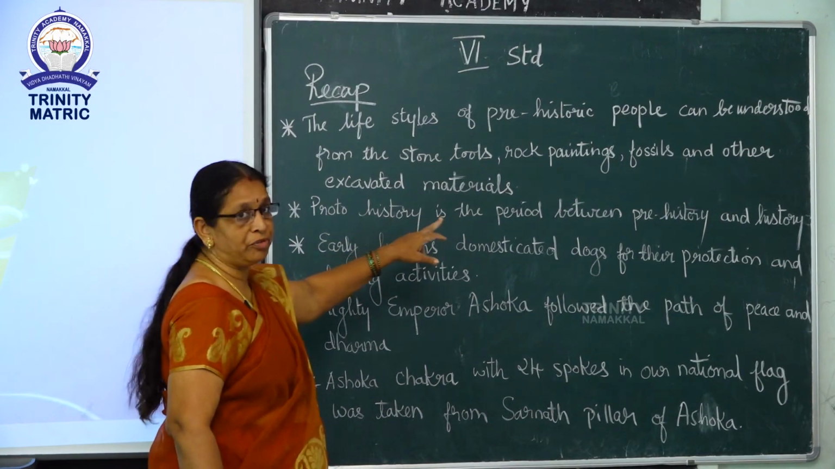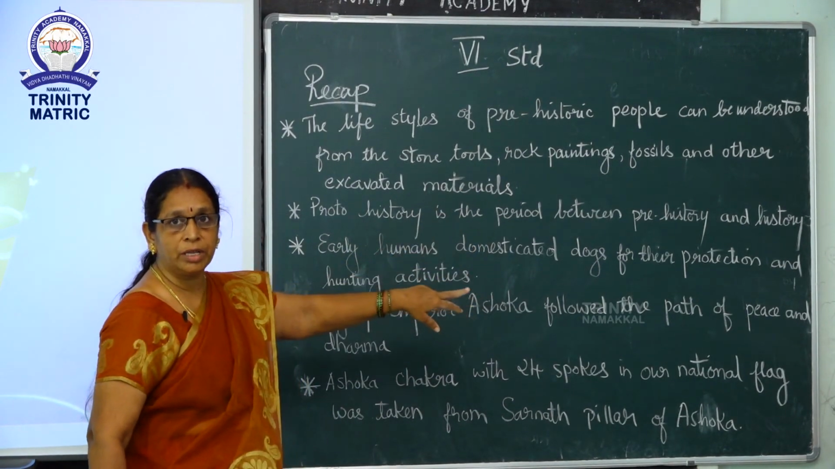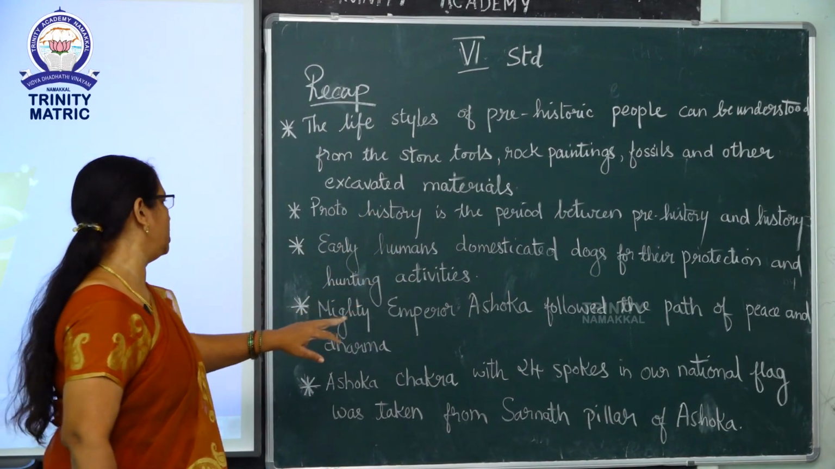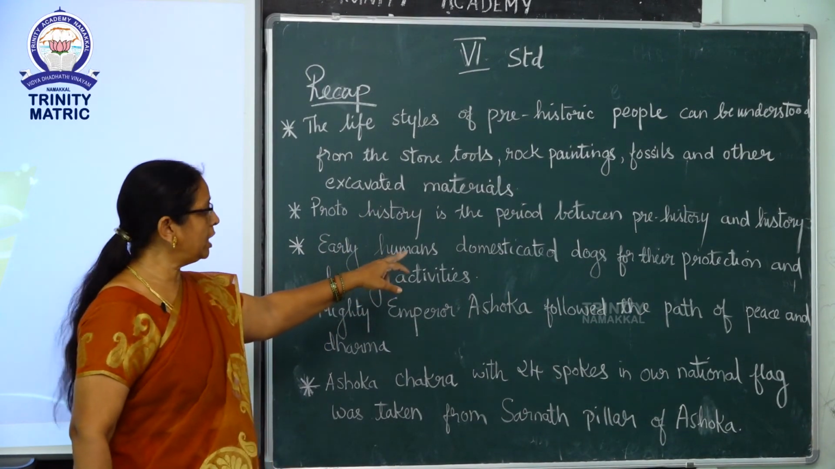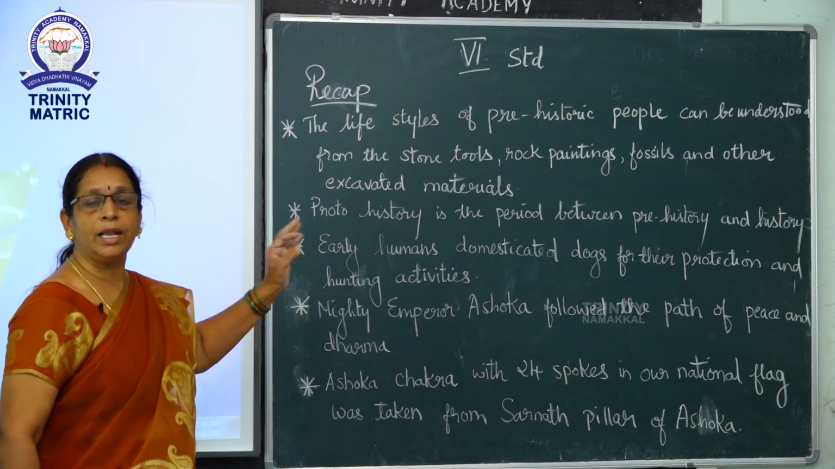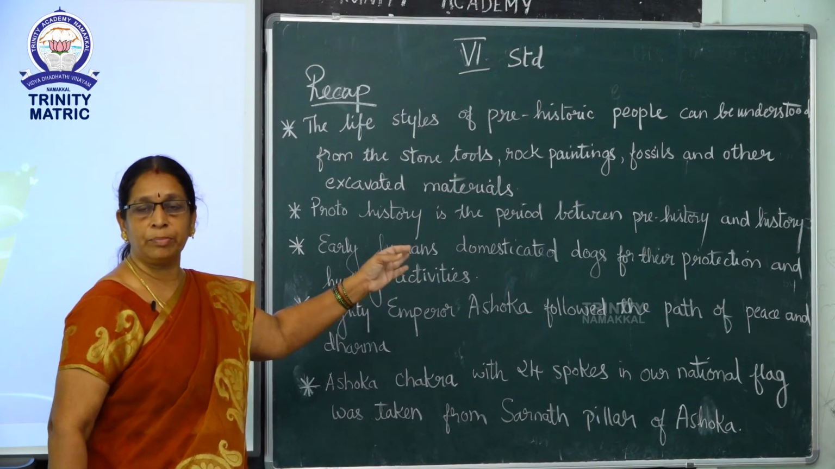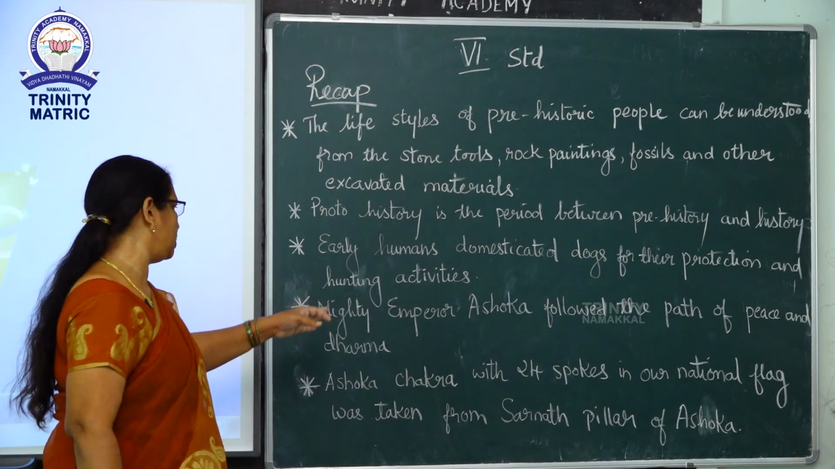Protohistory is the period between prehistory and history. Early humans domesticated dogs for their protection and hunting activities.